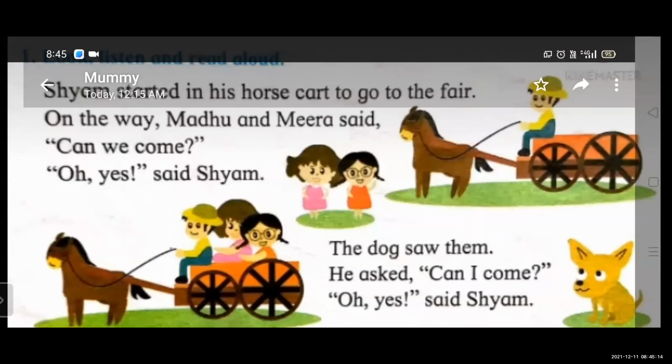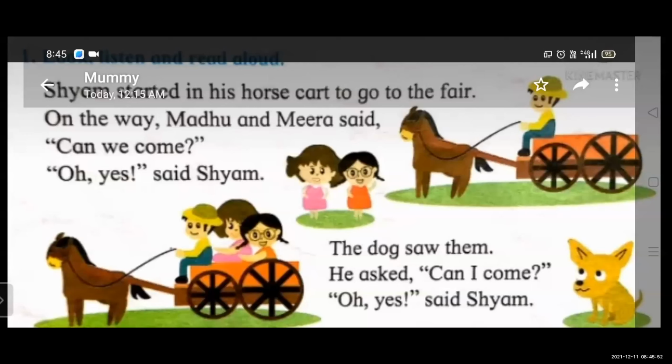Now see, students. See the picture. This is a picture of a horse cart. See one boy sitting on the cart. Okay, and this is a horse. This boy's name is Shyam. What is this boy's name? Shyam. Shyam, yes. And this is Shyam's horse cart. Okay. So I am reading and explaining this lesson. See students, see the picture properly. Okay.